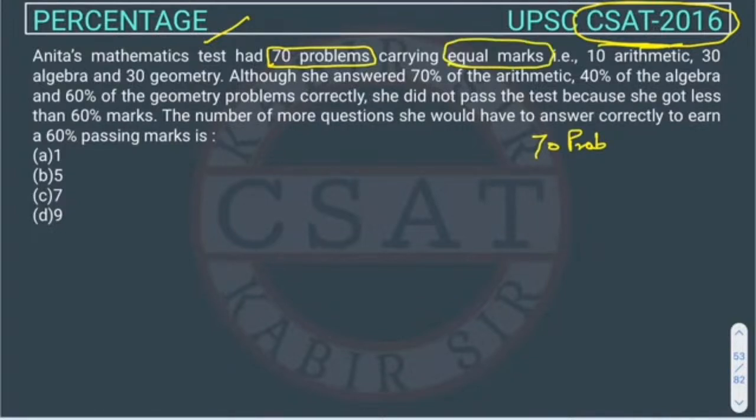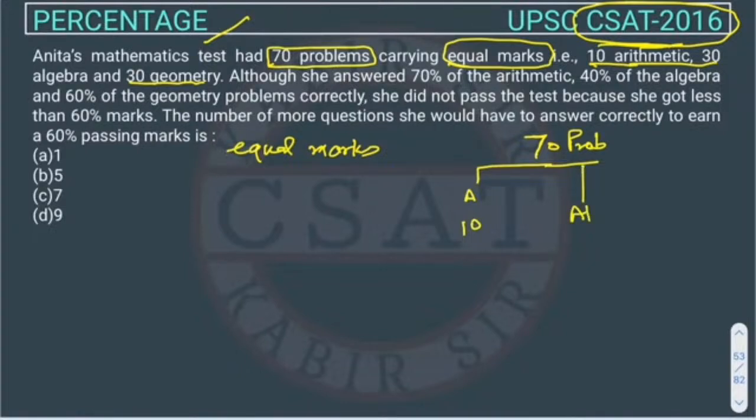They have not given the marks, but they are saying that there are 70 problems and each has equal marks. 10 arithmetic, 30 algebra and 30 geometry. So arithmetic problems are 10, algebra problems are 30, and geometry problems are 30.